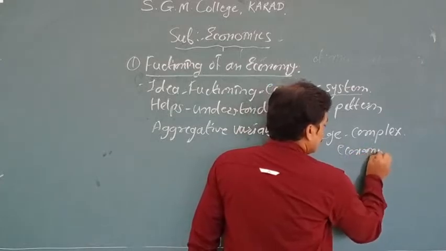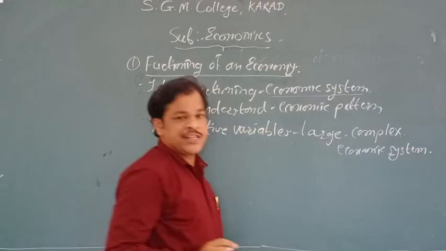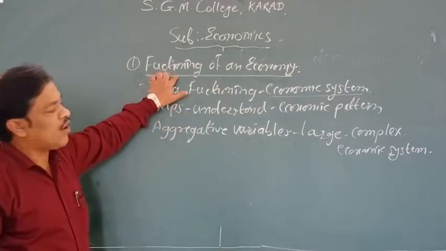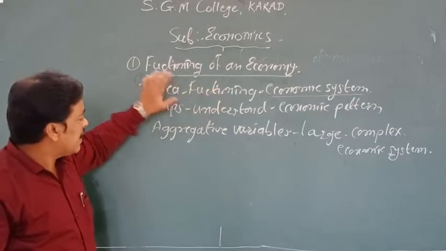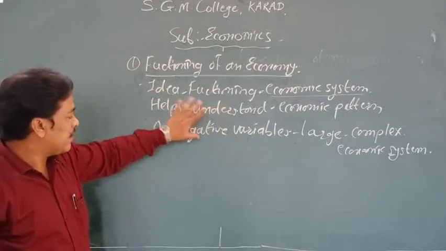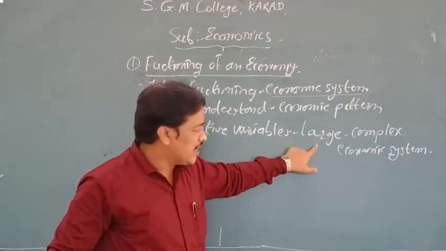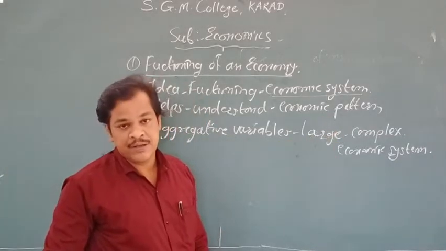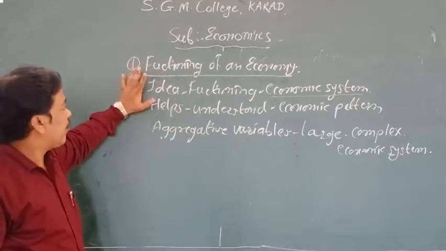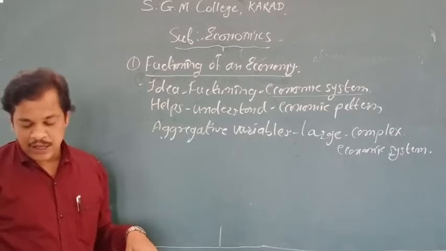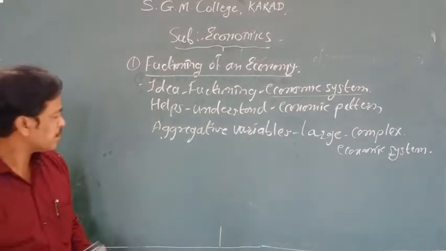So it is very important. Study of macroeconomics will help you to understand the functioning of an economy. With the help of this point, you can understand the idea of the functioning of the economic system. It also helps to understand aggregative variables which are very large in number and complex in the economic system. The first point is completed with the help of macroeconomics, that is the functioning of an economy. Now, point number 2, that is about the economic fluctuations.